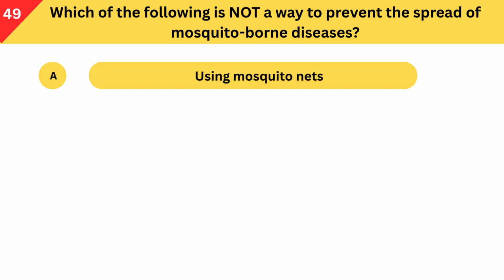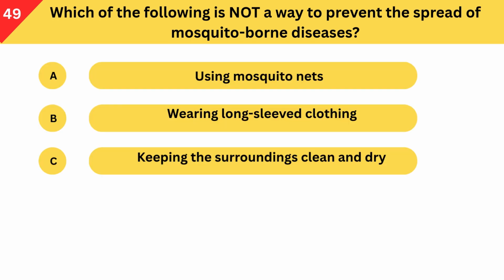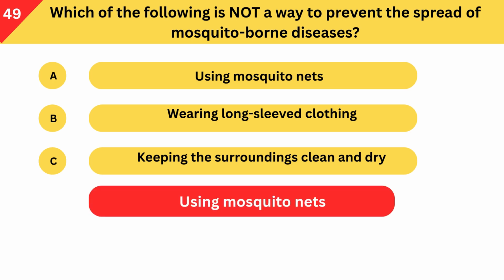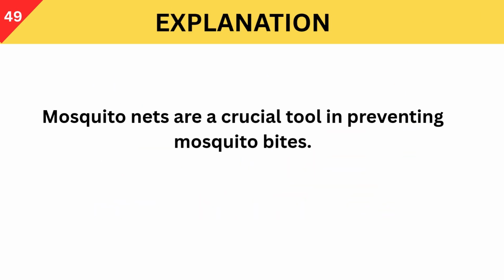Which of the following is not a way to prevent the spread of mosquito-borne diseases? A. Using mosquito nets. B. Wearing long-sleeved clothing. C. Keeping the surroundings clean and dry. Correct answer is using mosquito nets. Mosquito nets are a crucial tool in preventing mosquito bites.